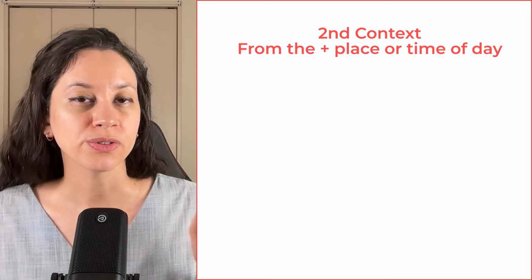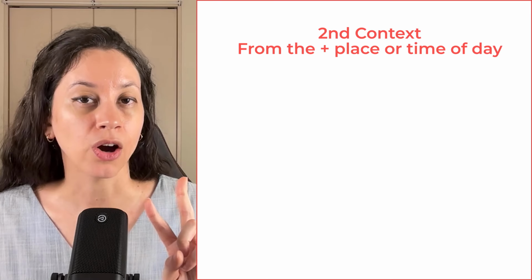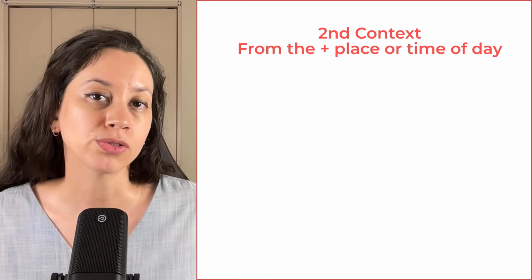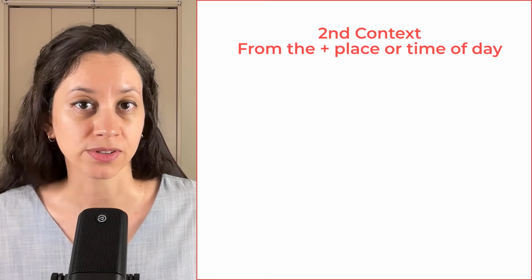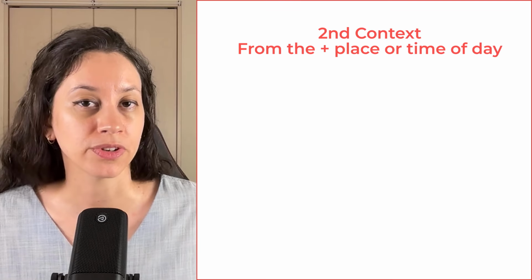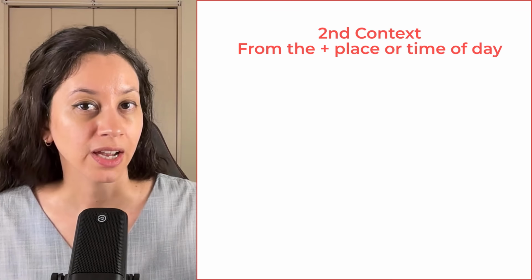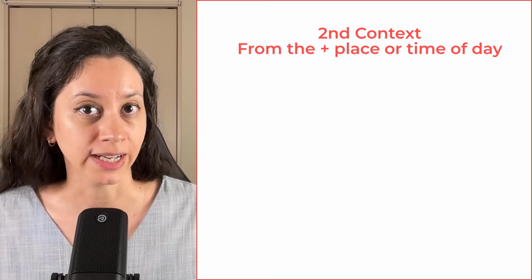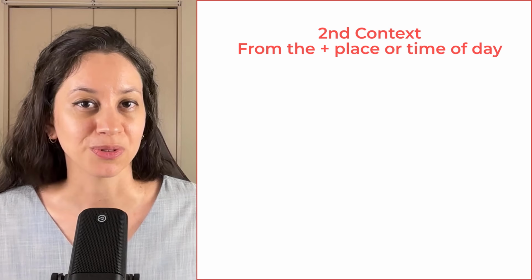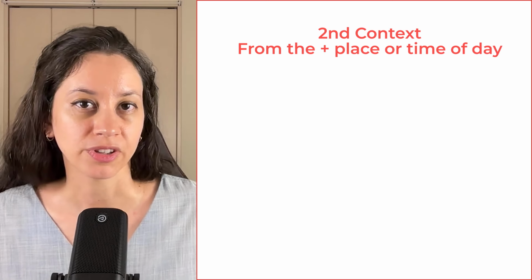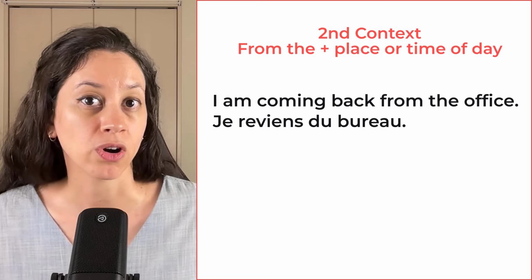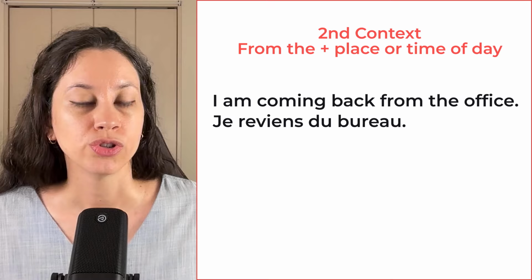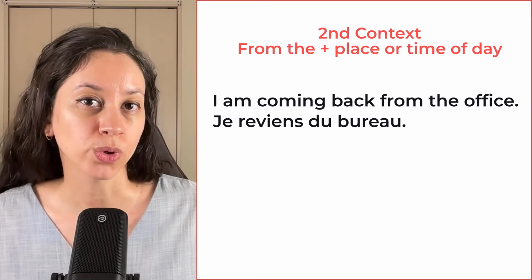Let's see now how to use the second meaning of du, de la, de l'apostrophe. So it could also mean from the plus a place, or from the plus a time during the day, like morning, afternoon, evening, or night. Let's see a few examples. Let's say you want to say something like, I am coming back from the office. In French, I would say, je reviens du bureau.